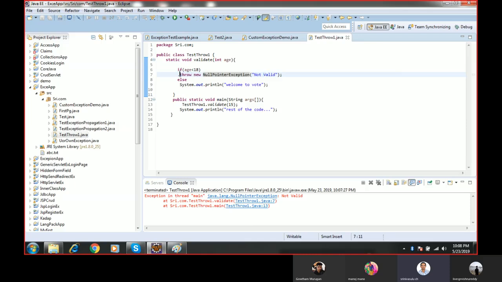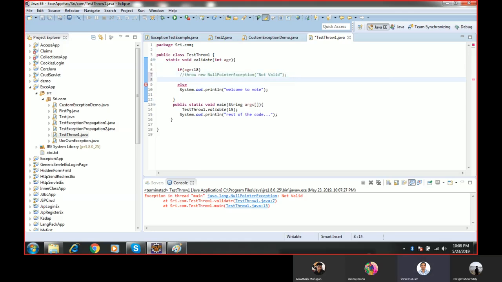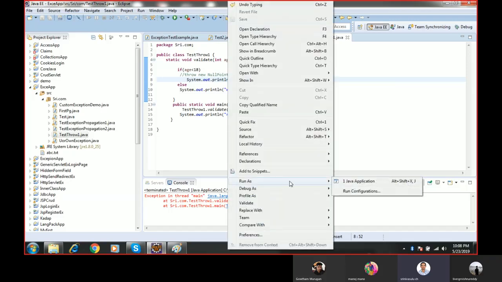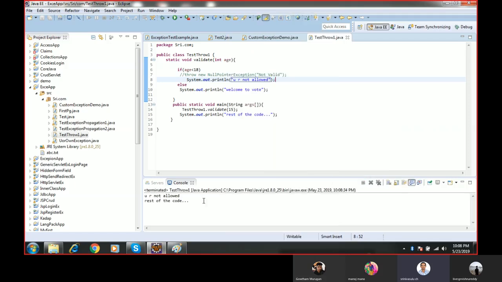In case I do not throw manually, I just put one message: you are not allowed. If I put this message, it's enough. If age is less than 18, yes, this message will display. That is, you are not allowed. See here, you are not allowed, then the rest of the code. Because there is no exception, after this line is executed, then this line of code is also executed.